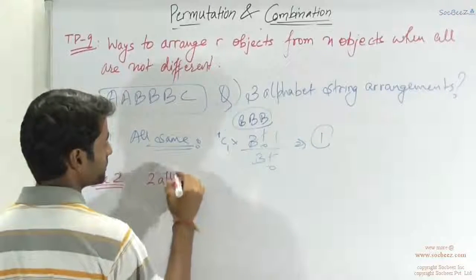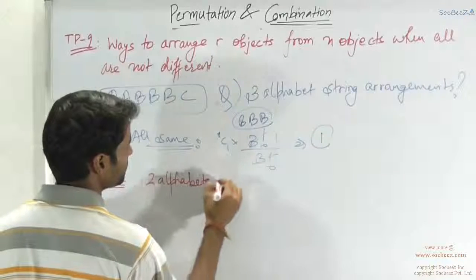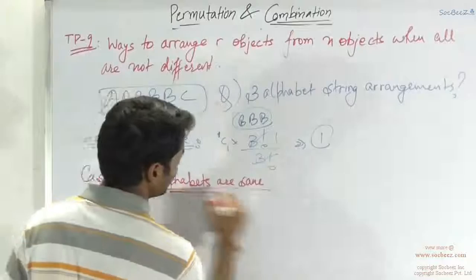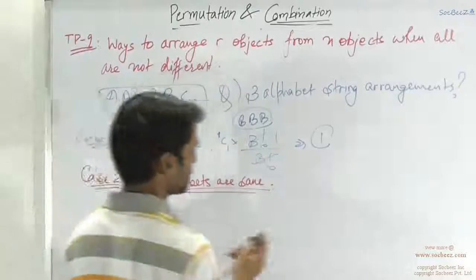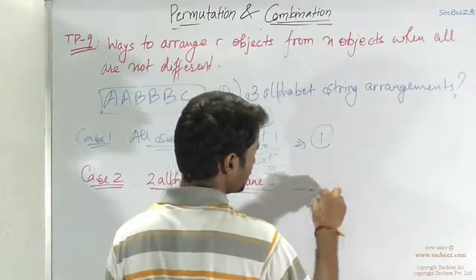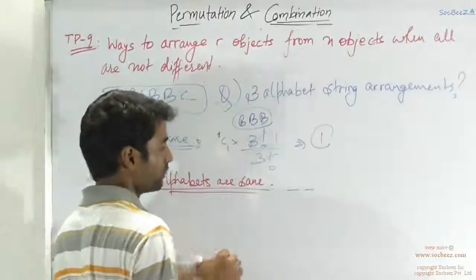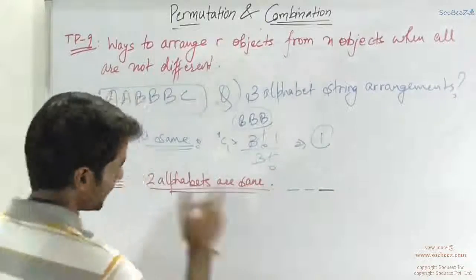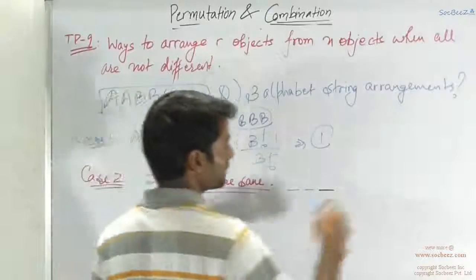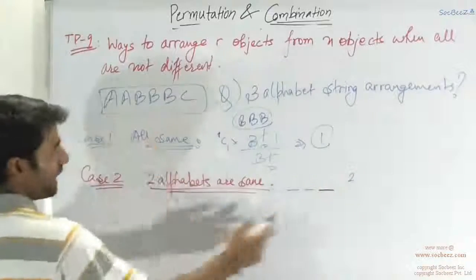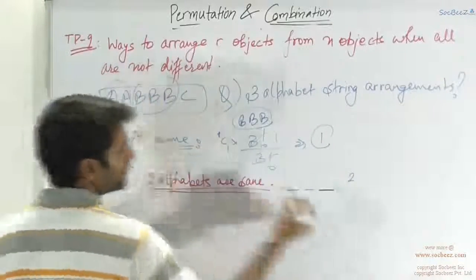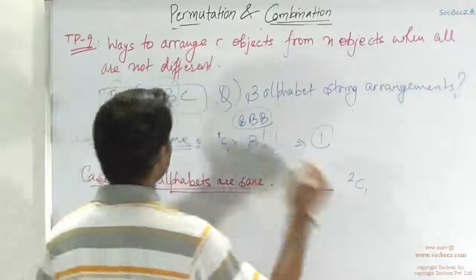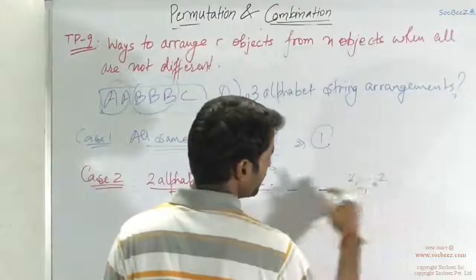Case 2: 2 alphabets are same. In this case, as we discussed in the previous problem, you had to choose which alphabet would occupy the first 2 places and what would occupy the last place. So obviously you would have 2 possibilities having frequency at least 2, that is B and A. So you would have 2C1 ways to choose the element which would occupy the first 2 places, and the remaining 2 are there for the last element.